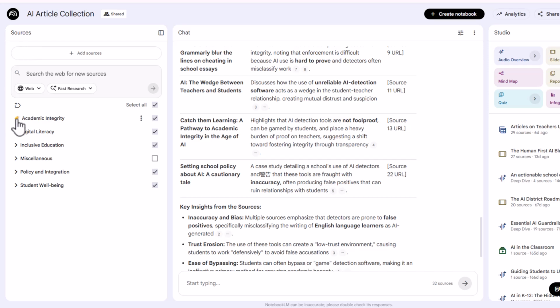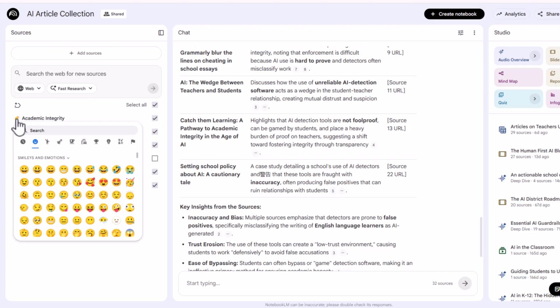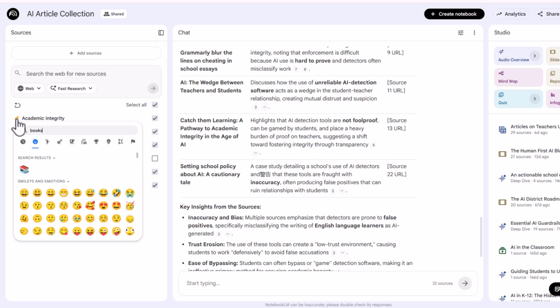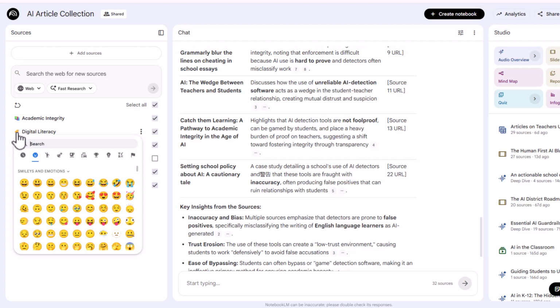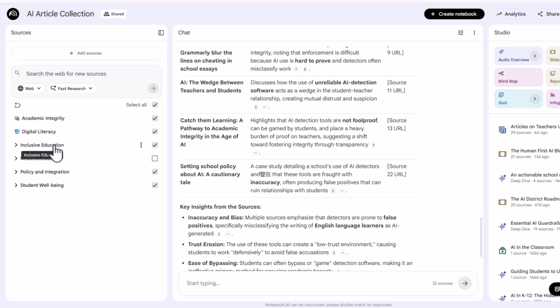So if you just click right on that emoji, it'll show the emoji picker. So I'm going to do books, academic integrity with the little books, digital literacy. I can add an emoji there, click, and so on and so forth. Now my miscellaneous came back, and there's nothing in it. So let me see if I can just remove that category. There we go. Perfect.